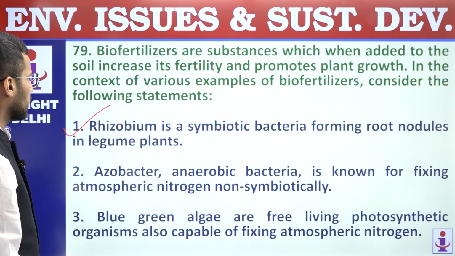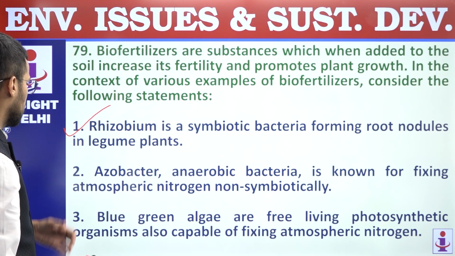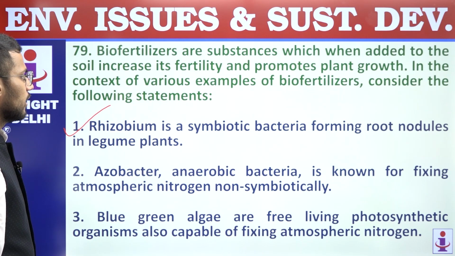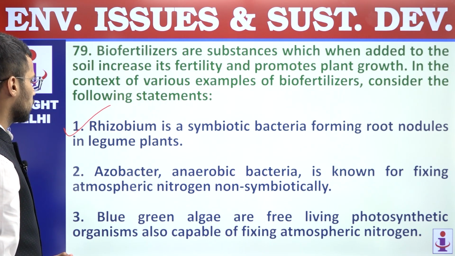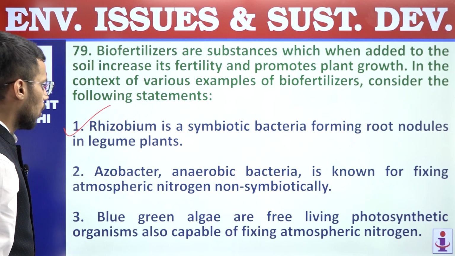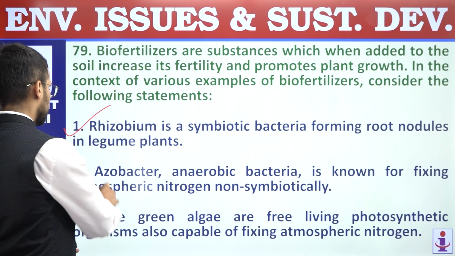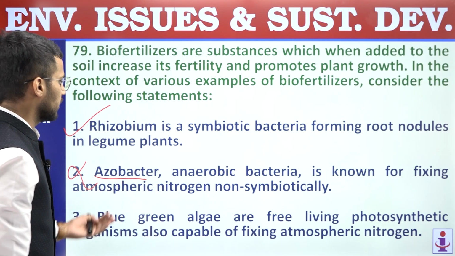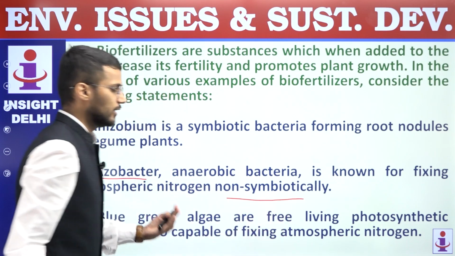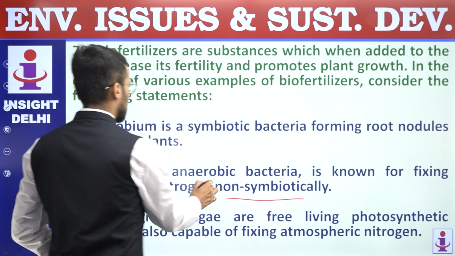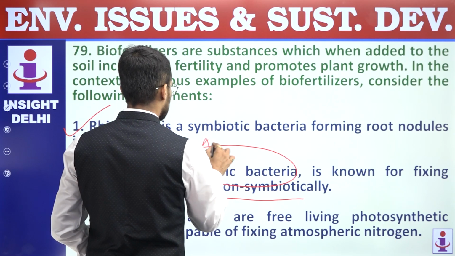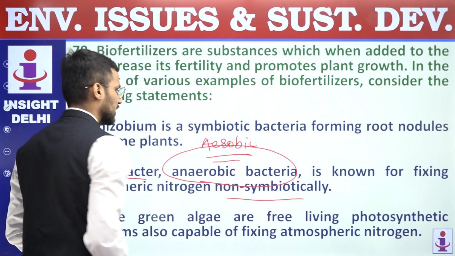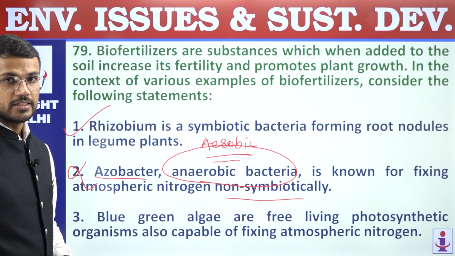Second, azotobacter is an anaerobic bacteria known for fixing atmospheric nitrogen non-symbiotically. So this statement is incorrect. Yes, azotobacter lives non-symbiotically, but it is not anaerobic bacteria. It is aerobic bacteria, not anaerobic, and that's why second statement is incorrect.